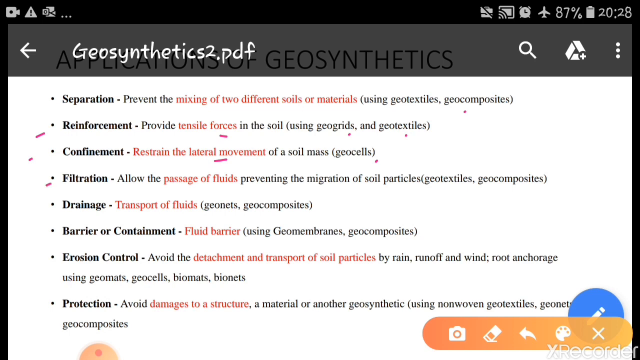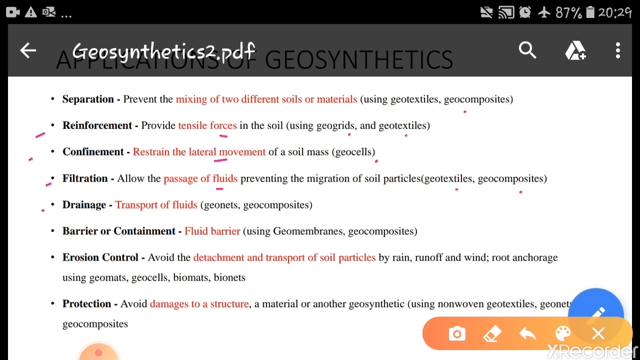Geosynthetics are also used for filtration, which allows the passage of fluid while preventing the migration of soil particles. For this purpose we use geotextiles and geocomposites. In the case of filtration, only the water or fluid is allowed to pass through these geosynthetics. It prevents the passage of soil particles so that they do not block the drain or water pipelines. That is the purpose of filtration.